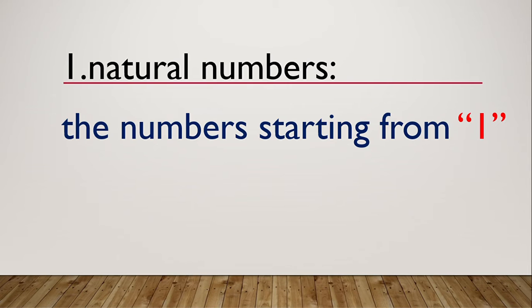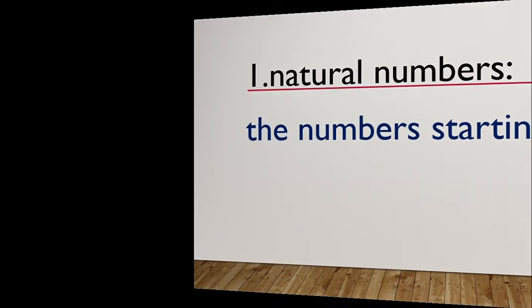Natural numbers. The numbers starting from 1 are called natural numbers. So guys, the first type of number is natural numbers.